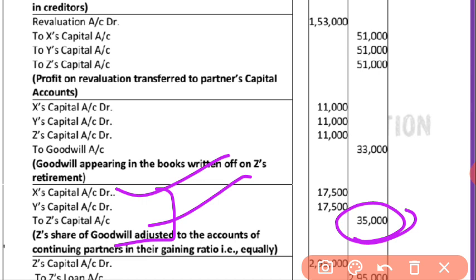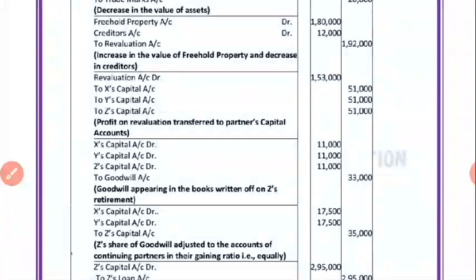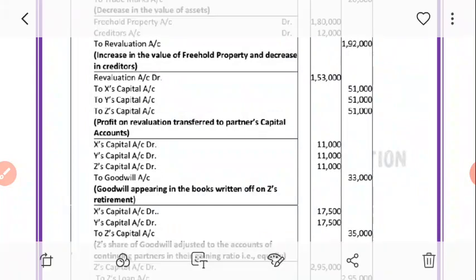Okay, so I hope you have understood this question. So note it down by pausing the video step by step and note down this question.